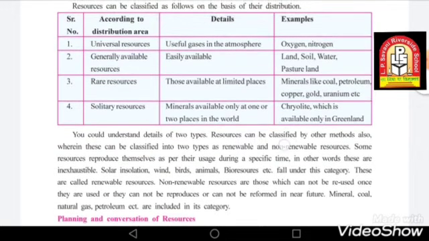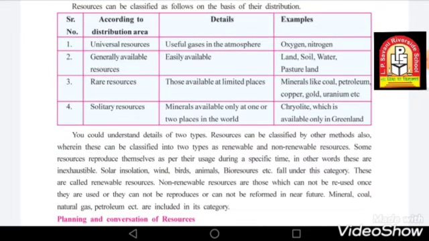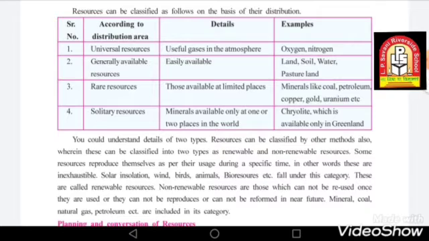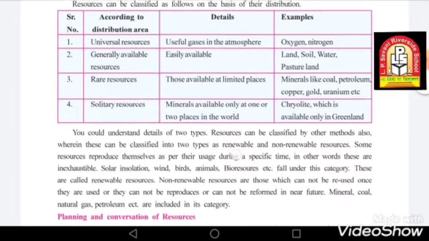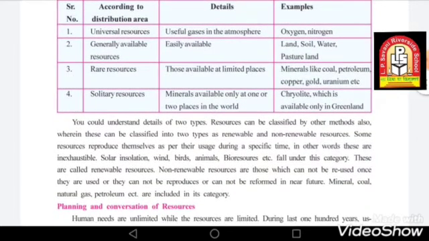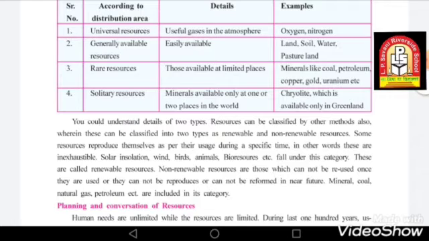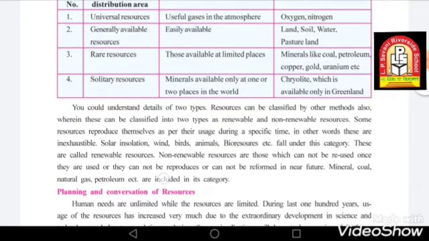Resources can be classified by other methods also, wherein they can be classified into two types: renewable and non-renewable resources.